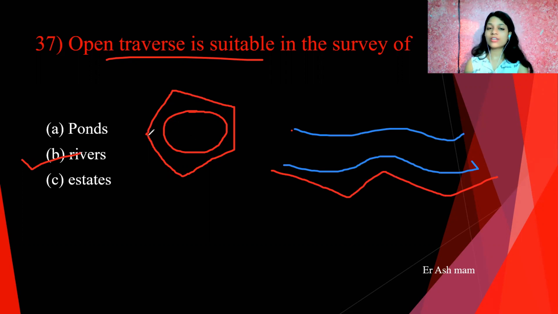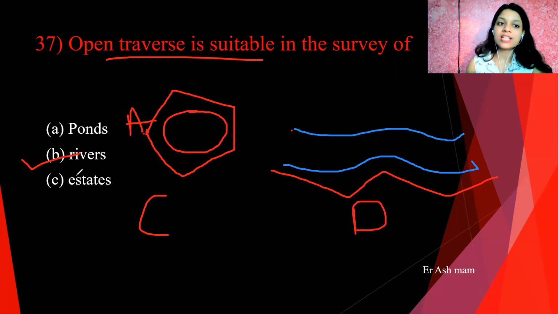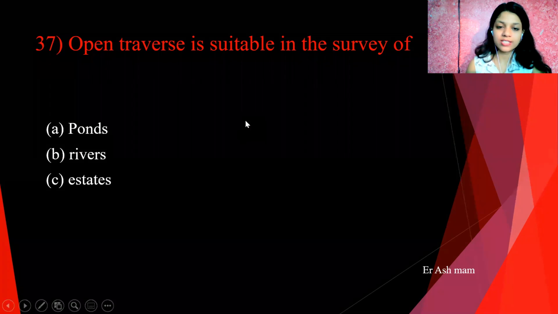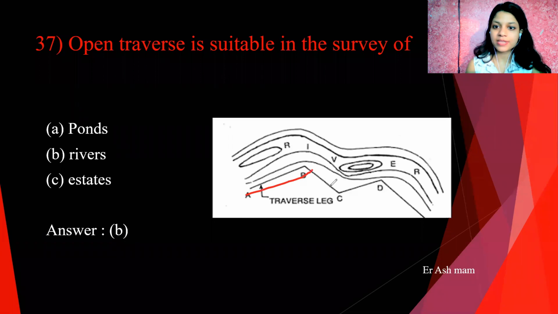So we can close this traverse at the same point. If we start from this point A, we can close at the same point, that is point A. That's why it's called a closed traverse. And in the case of rivers and roads, it is not possible to close because they go in a forward direction. You know that. So it's called an open traverse. So answer B is correct for this question. I pasted a photo also here. You can see in the photo the open traverse A, B, C, D, E. Next question.